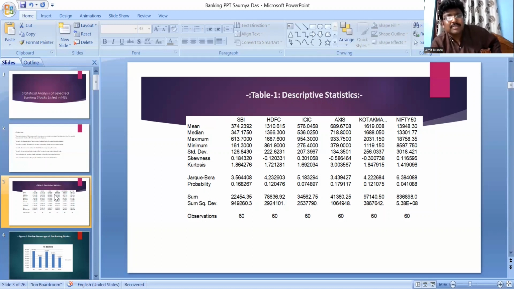By using the median, maximum and minimum, we can understand that there is no falling tendency in the closing price of the stocks, because here the maximum value is just about 2 times the median.